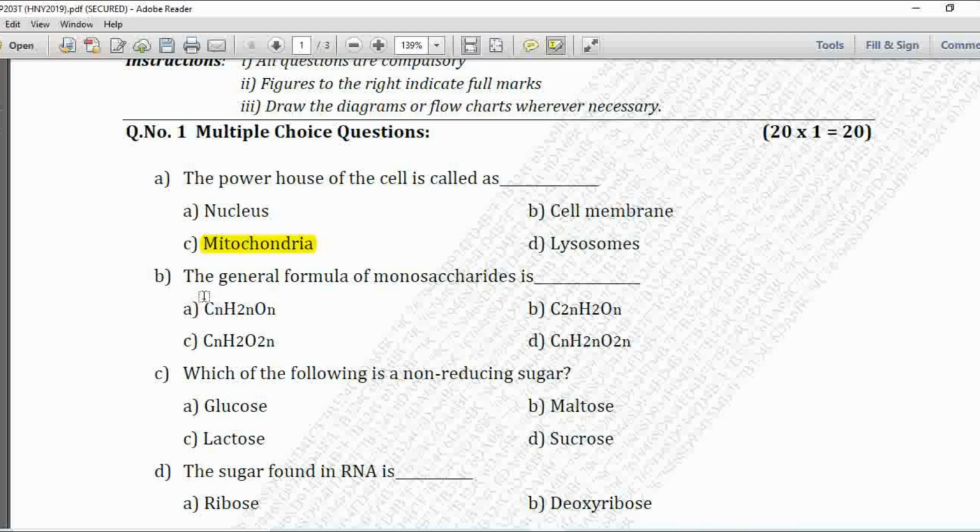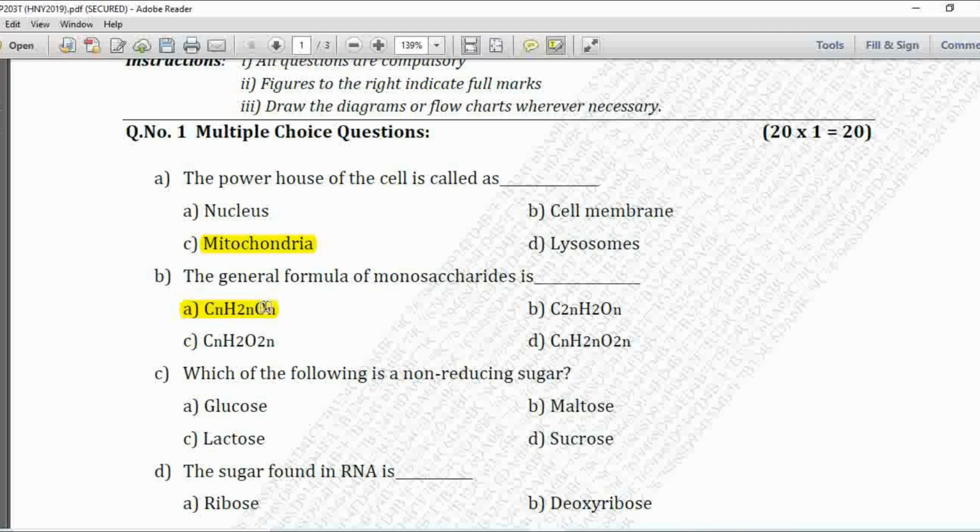Next MCQ, the general formula for monosaccharides is option A is CnH2nOn, B is C2NH2ON, option C is CnH2O2n, and D is CnH2nO2n. So the correct option for this MCQ, the general formula for the monosaccharides, is option number A, that is CnH2nOn.